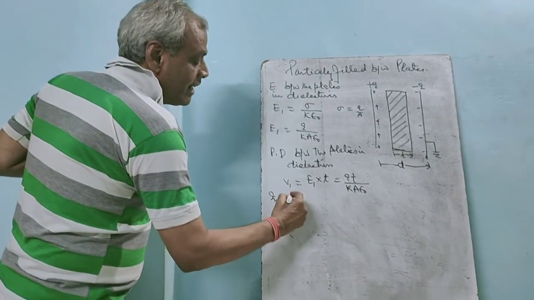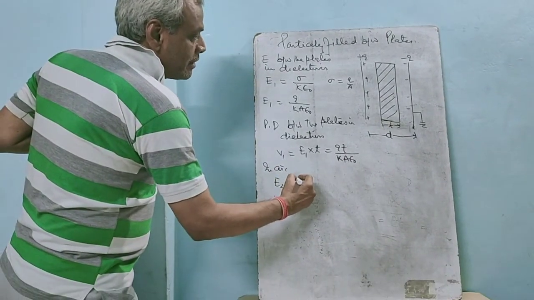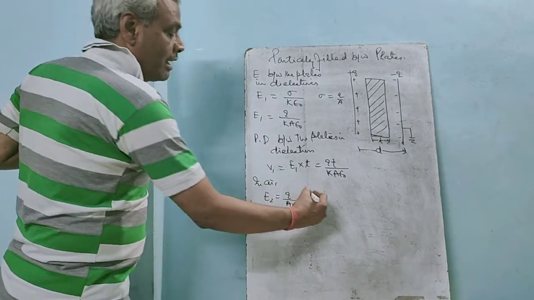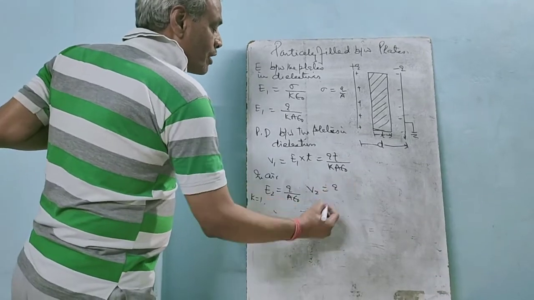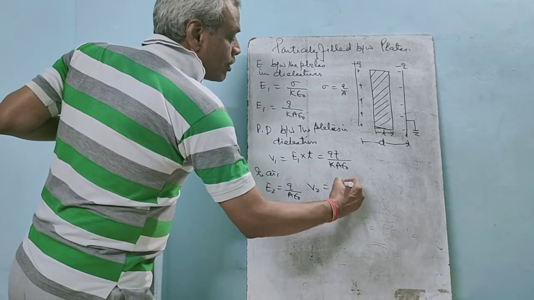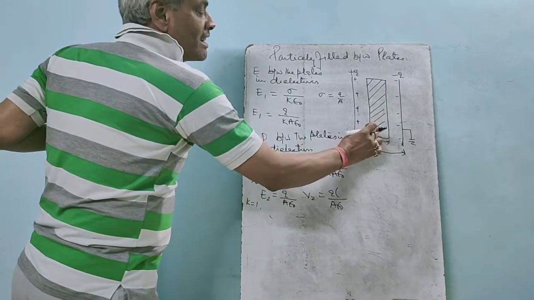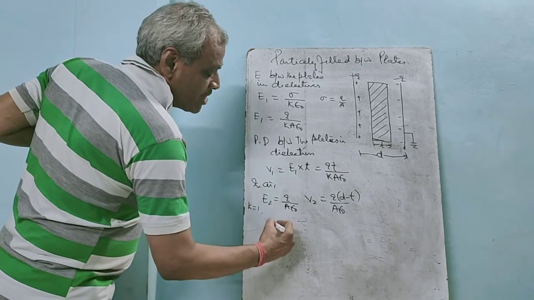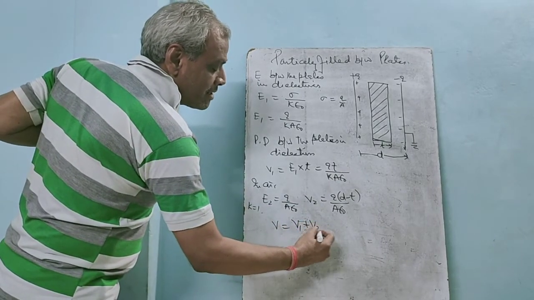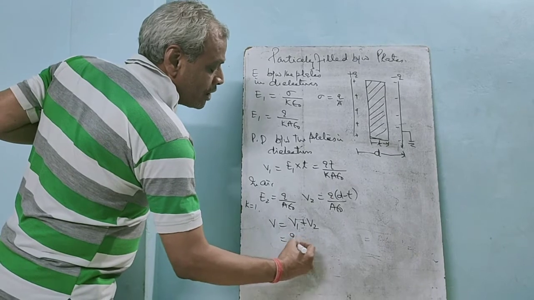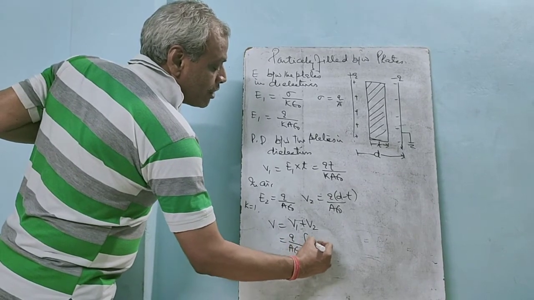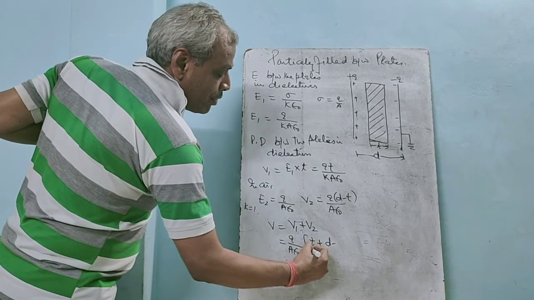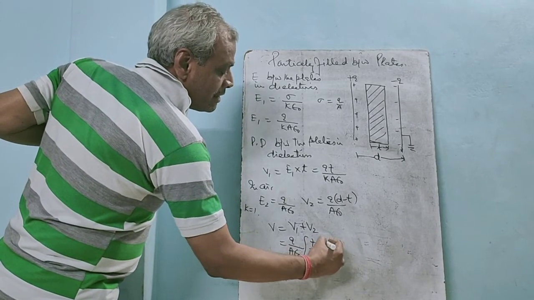Similarly, in air, E2 equals Q upon A epsilon naught, because the value of K is 1, and V2 equals E2 into the distance in air. And what is the distance between the plates in air? D minus T. So V2 equals Q into (D minus T) upon A epsilon naught. The net potential difference between the plates is V1 plus V2. We can take common Q upon A epsilon naught. It will come T upon K plus D minus T.